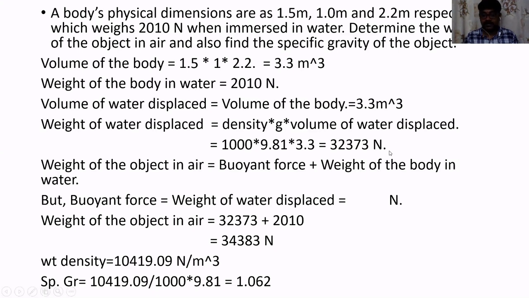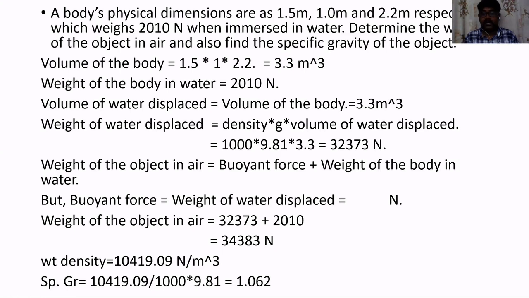So with this, we know the density of water. In this case he has not mentioned the density, so obviously we will be taking the standard density as 1000 kg per meter cube, and acceleration due to gravity is 9.81 meters per second square, and the volume of water displaced, we have calculated earlier, is the same 3.3. So we will be getting the weight of water displaced. The weight of water displaced is equal to 32373 Newton. So this is all about the weight of water that is displaced.